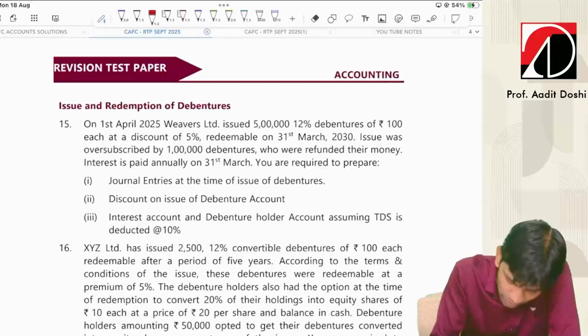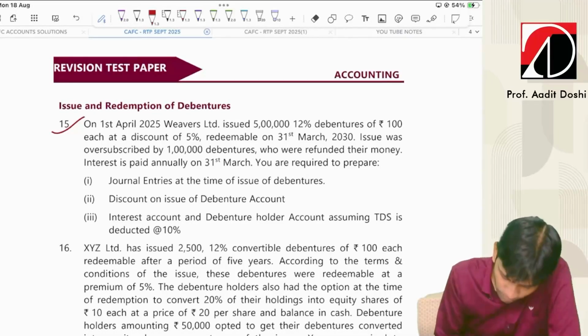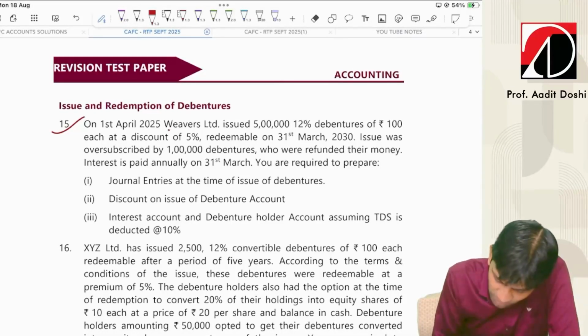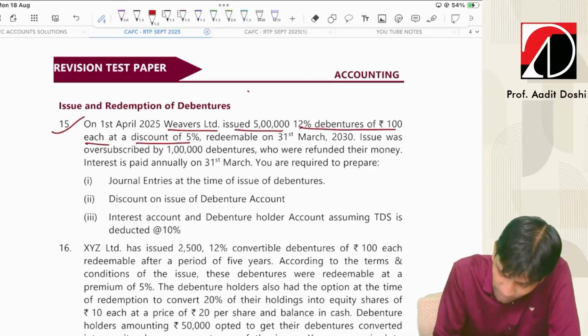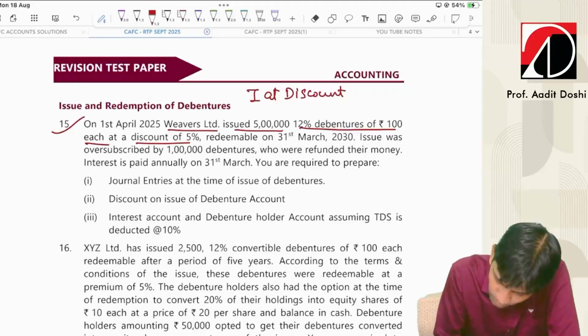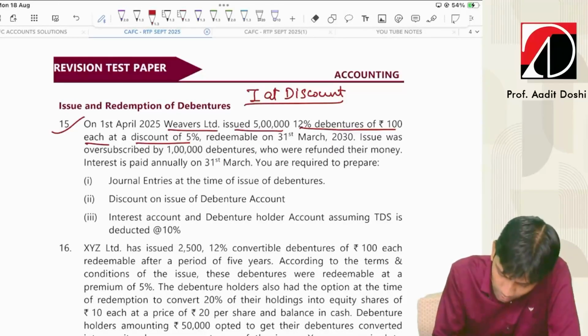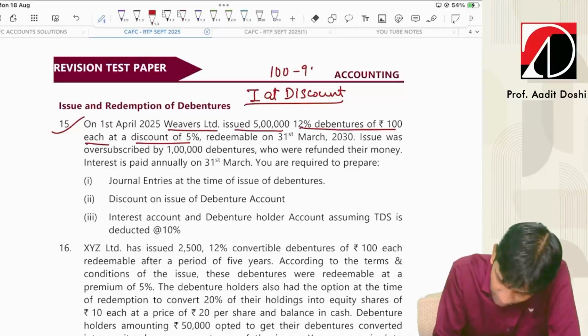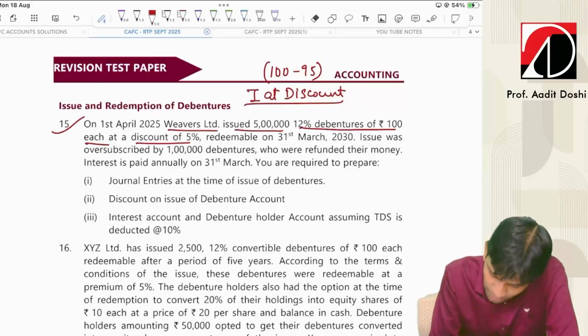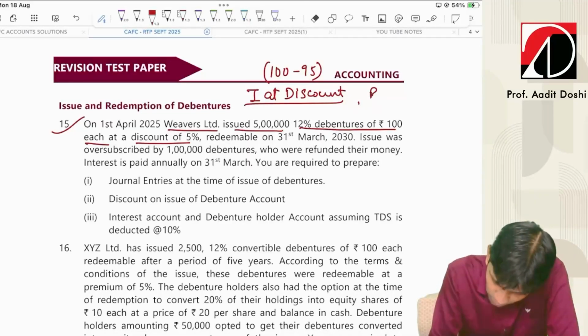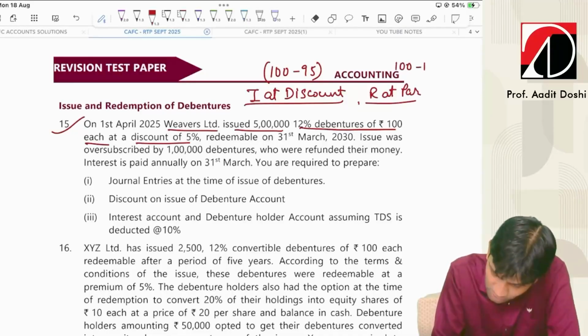That is issue and redemption of debentures. On 1st April 2025, Weavers Limited issued 5 lakh 12% debentures of 100 each at a discount of 5%. So basically, it is issued at a discount. 100 debenture issued at 95. Redeemable on 31st March 2030. So redeemable at par, nothing mentioned. So basically 100 for 100.